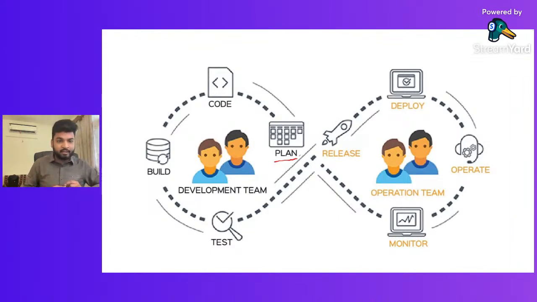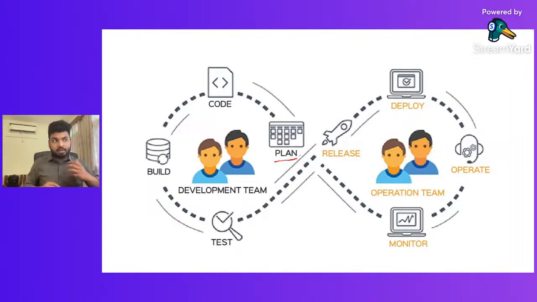Say we decided to develop three features in a single sprint, and that sprint consists of 10 days. So the development team will code that sprint in 10 days, simultaneously build and test, and put that into a release managed by the operations team, who deploy what the developers have done, and operate and monitor it.